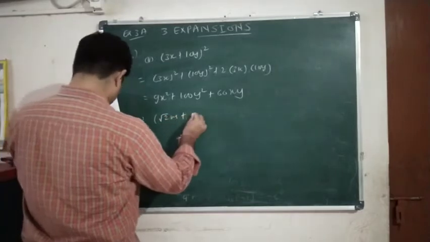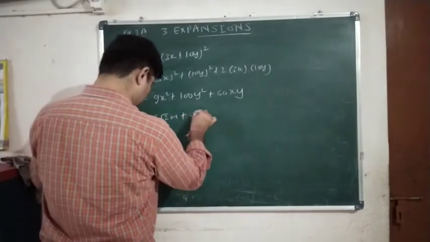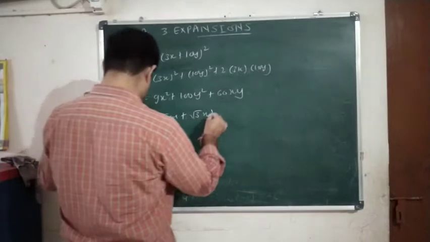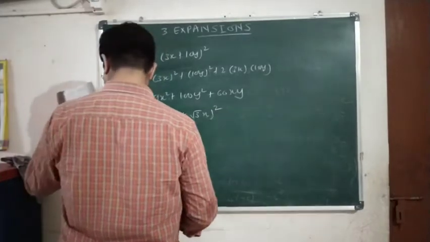Now the third one, (√2m + √3n) the whole square.